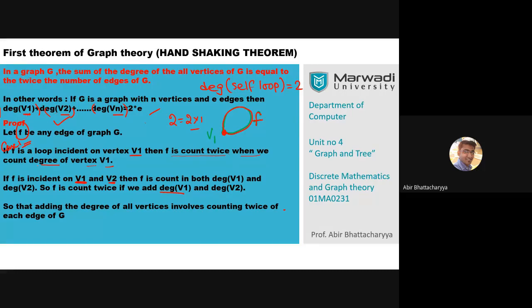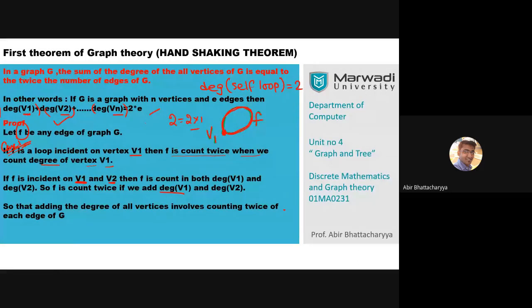First of all, case number 1 is f is a self loop on vertex v1. If it is a self loop on vertex v1, it already has degree 2. Suppose this is vertex v1, it has one incident edge, that is f.